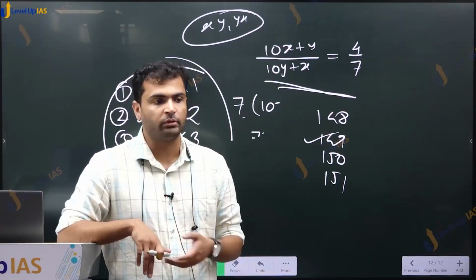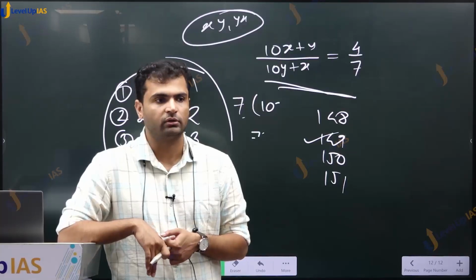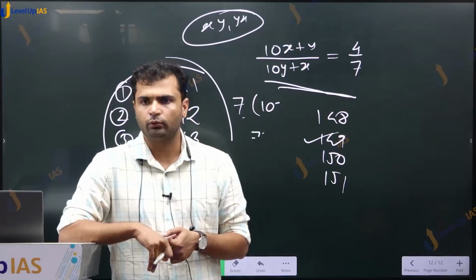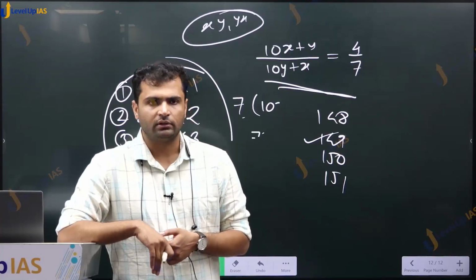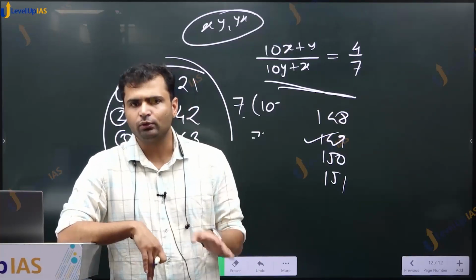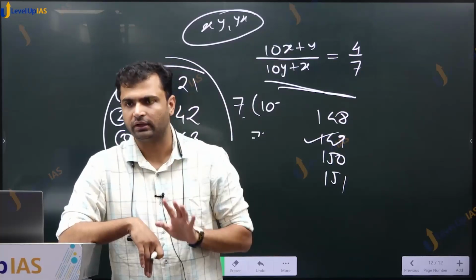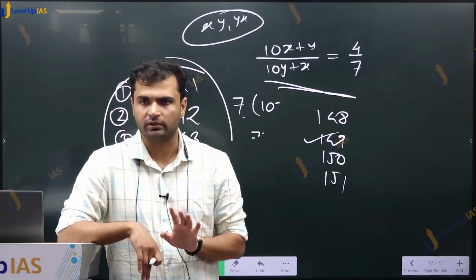The 2022 paper also had 9 questions. This year also there were 9 to 10 questions from permutation combination. So we'll do that in 4 or 5 classes. We'll do it thoroughly at your pace, and we'll try to use as few formulas as possible and learn how to count methodically instead of cramming many formulas.